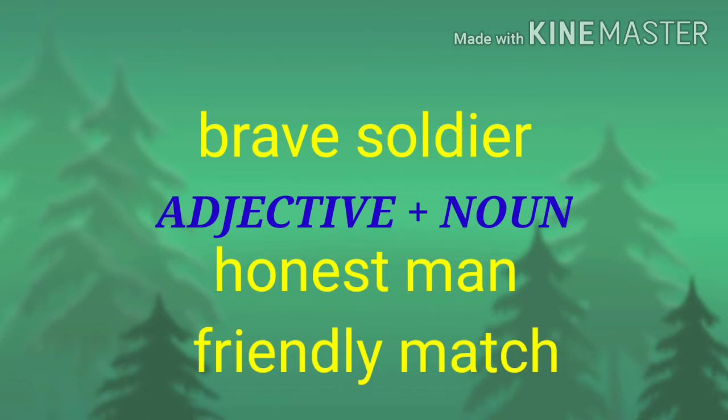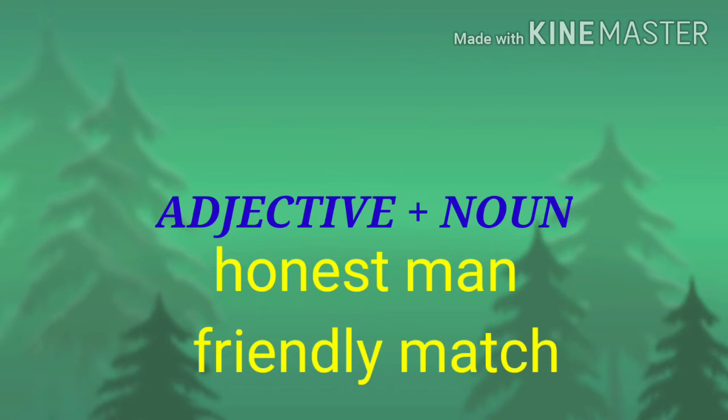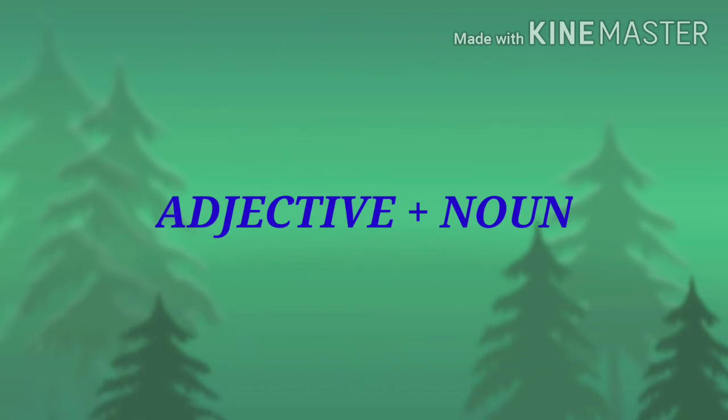Okay, you can add any adjective with any noun if it's meaningful. Okay, fine. You know this combination of adjective and noun. What's the part of speech of fast? Is it a noun or verb? Adjective or adverb?